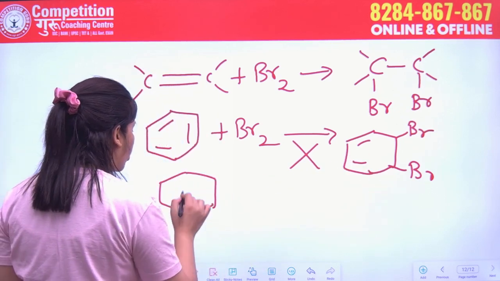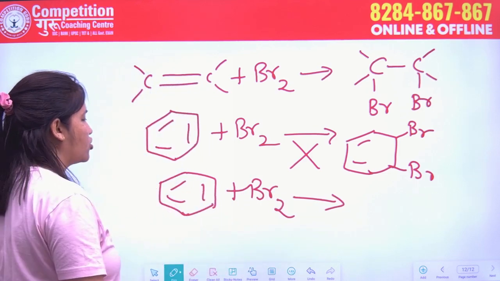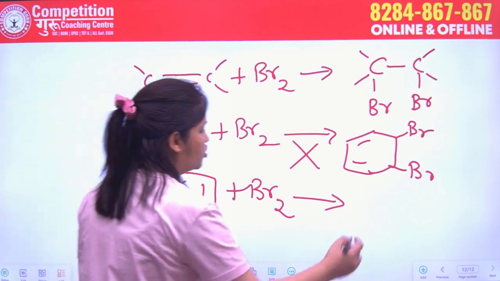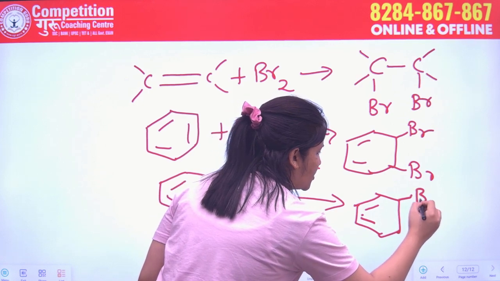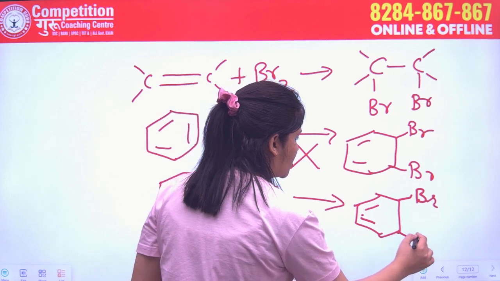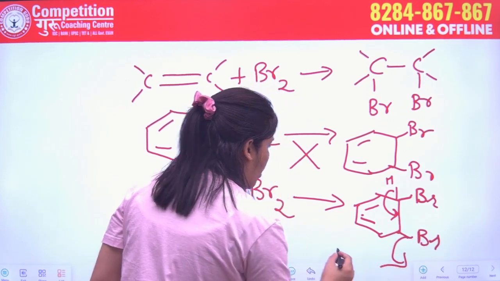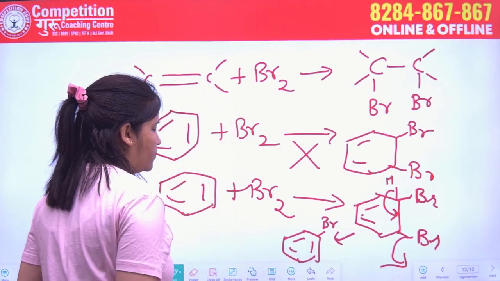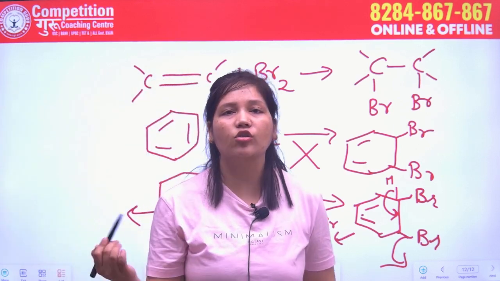So what can we do? We can do the electrophilic aromatic substitution reaction, or we can say aromatic electrophilic substitution reaction, in which once the bromine atom is here, then what will happen? You can see here H will go, and we get a compound like this, bromobenzene.